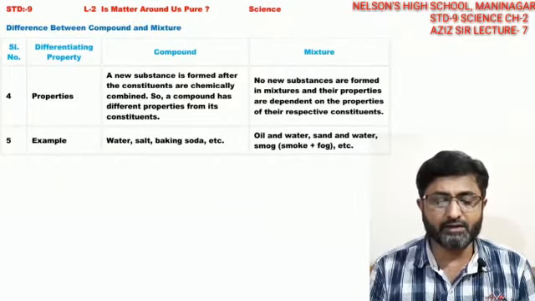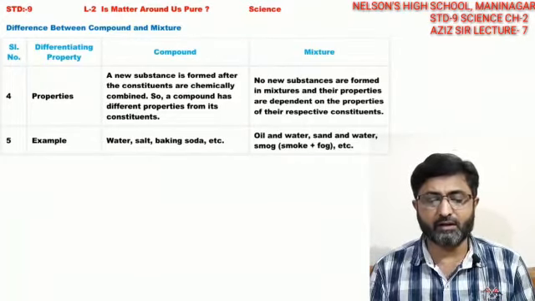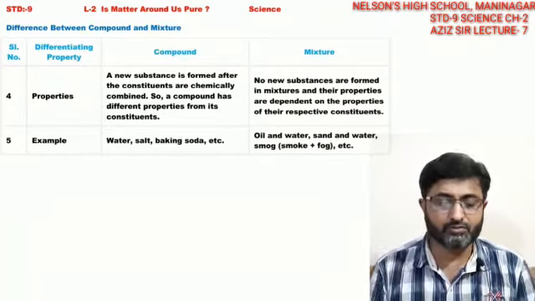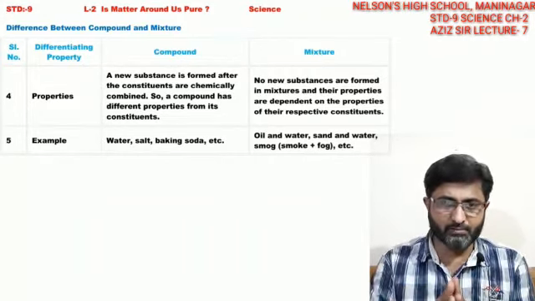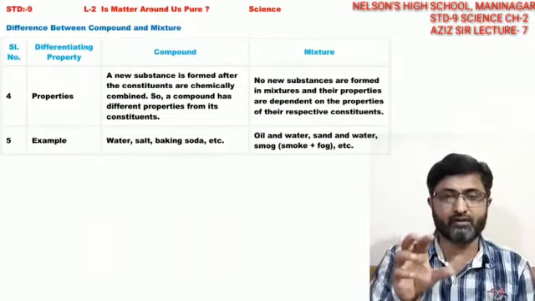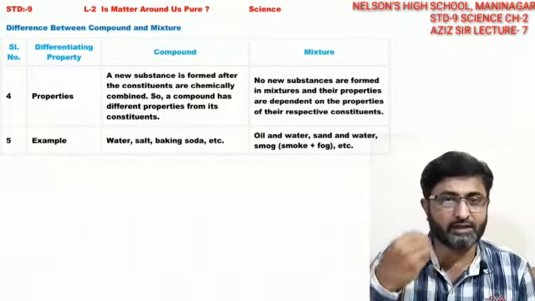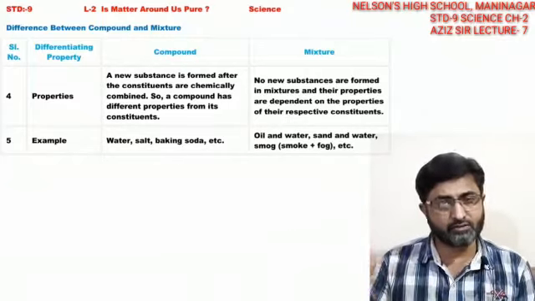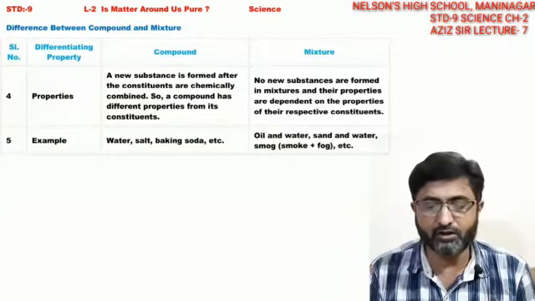The fourth property is that a new substance is formed after the constituents are chemically combined. So the compound has different properties from its constituents. As I told you before, when two or more elements combine to give a new compound, it does not retain either of the properties. In the case of water, the properties of oxygen and hydrogen are lost. A water molecule has entirely new properties, because hydrogen is a volatile gas and oxygen is also a volatile gas, and combining them forms a liquid, that is, water.